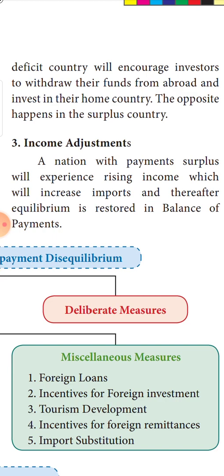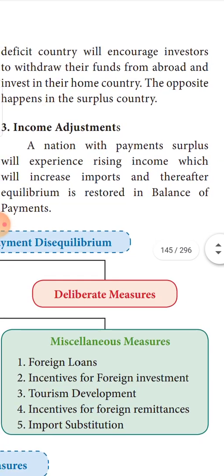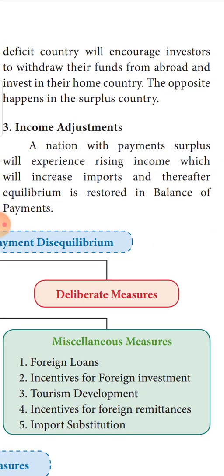Next is income adjustment. A nation with a payment surplus, that is, surplus nations who have high money supply, what will happen? They will import goods from other countries because they have enough money with them. As a result, what will happen?